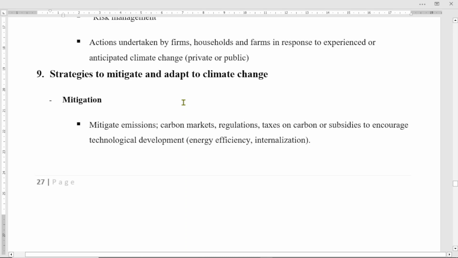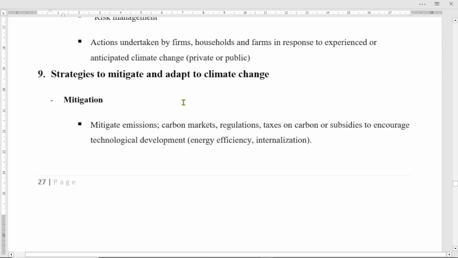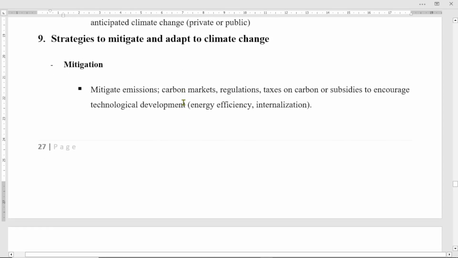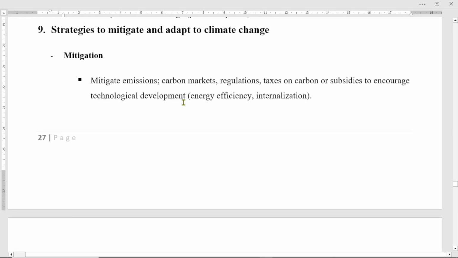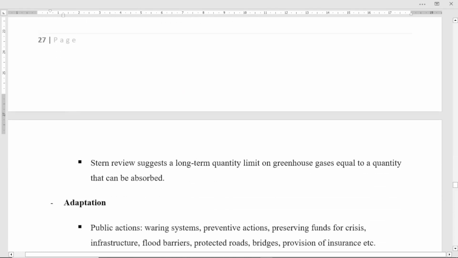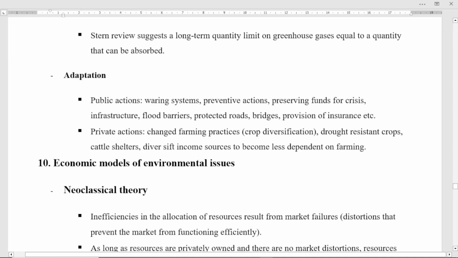What is the strategy to mitigate and adapt to climate change, right? Strategies maybe for mitigating emission, maybe carbon market, maybe regulations, maybe tax on carbon, or subsidies to encourage technological development, energy efficiency and internalization, right? And also the Stern review suggests a long-term quantity limit on greenhouse gas, equal to a quantity that can be absorbed, right?